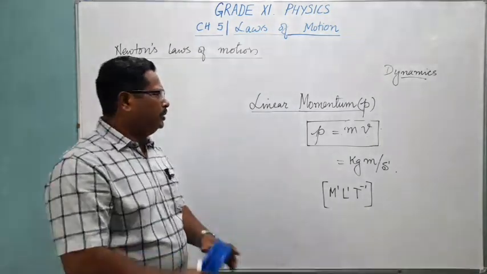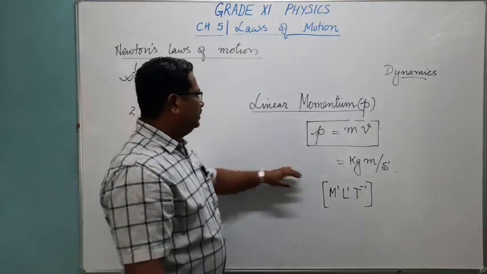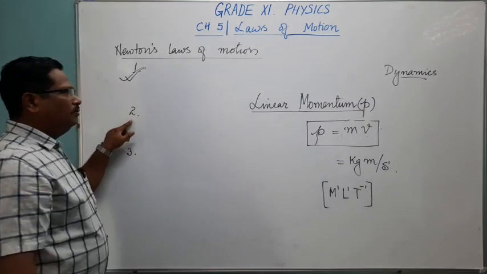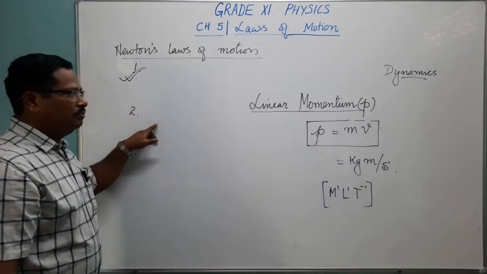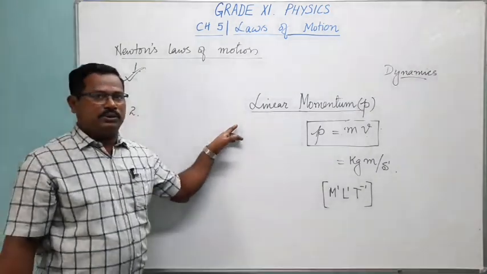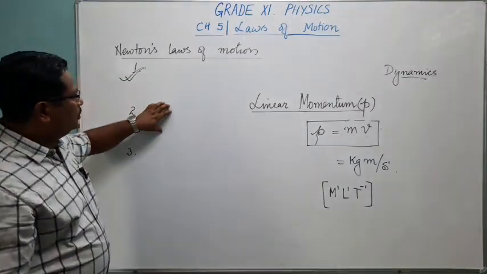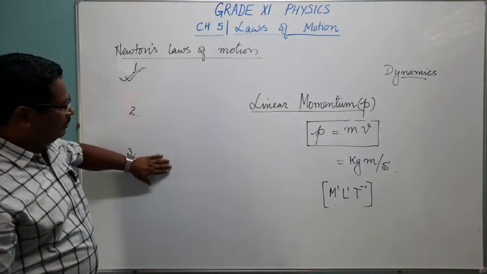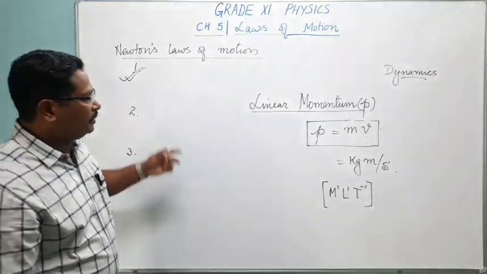After Newton introduced linear momentum, he gave his second law of motion. And Newton's second law of motion is called the real law of motion because it contains both the first law as well as the third law.